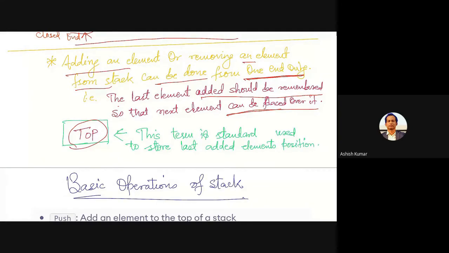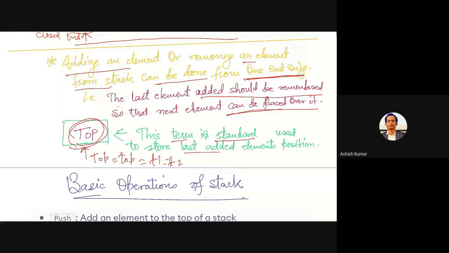So this is a term which is standardly written. ये सिर्फ एक standard के हिसाब से लिखा गया हुआ है. It doesn't mean that top cannot be written as TOP. It can be written even as T1, T2, anything you want. Programming wise top एक simple variable है, so variable का नाम कुछ भी हो सकता है. But just to have some meaning with this, a simple standard word has been used. You can write it anything else also.